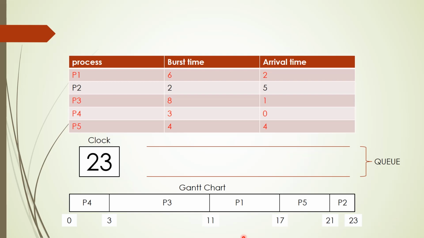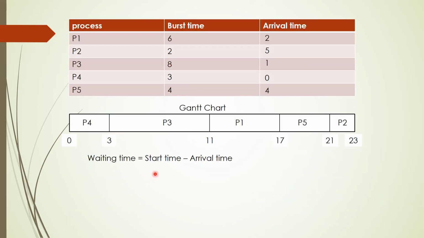So this is how the first come first serve scheduling algorithm is executed, based on the arrival time. The process which comes first will be executed first, like P4 at 0, then P3, then P1, then P5, and finally P2. So we have to see the arrival time, and accordingly they will be executed. Now let us calculate waiting time and turnaround time for each of these processes.